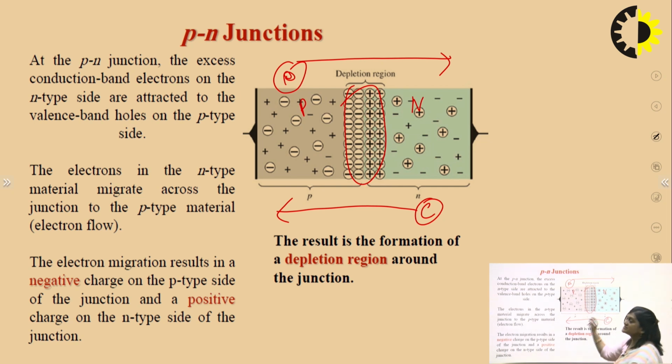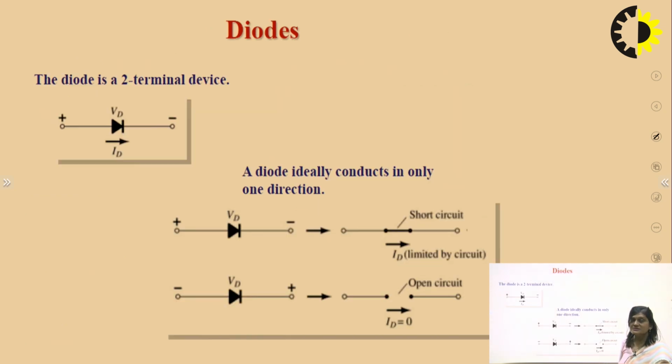So the depletion region is that region which is formed due to the depletion of the free charge carriers, that is the electrons and holes, and it contains only the immobile charge ions, that is the donor ion and the acceptor ion. And we can see here negative charge is there, here positive charge is there. So this plus minus charge accumulation forms the barrier potential. It is called the barrier potential because it stops the further movement of the majority charge carriers.